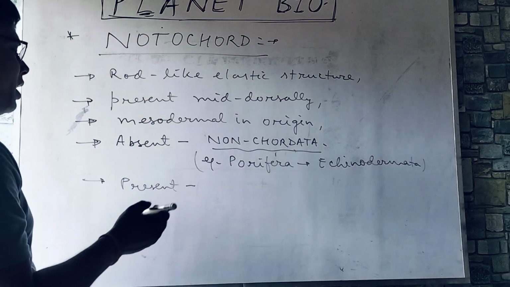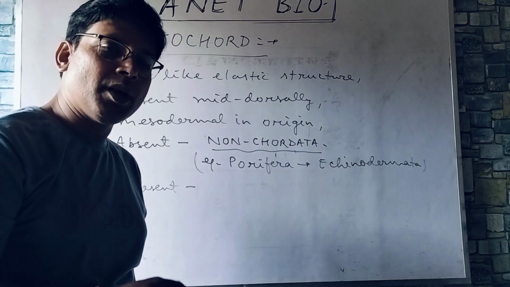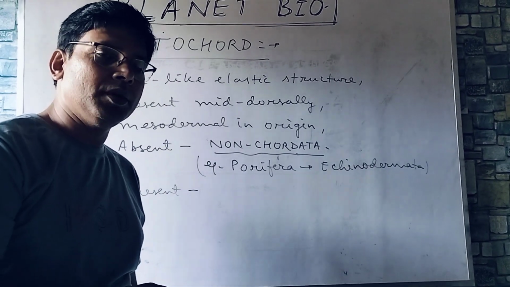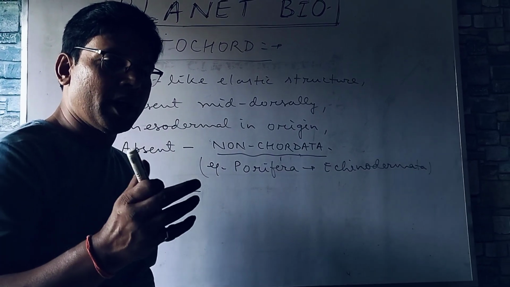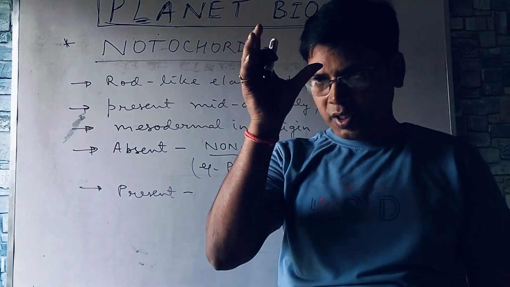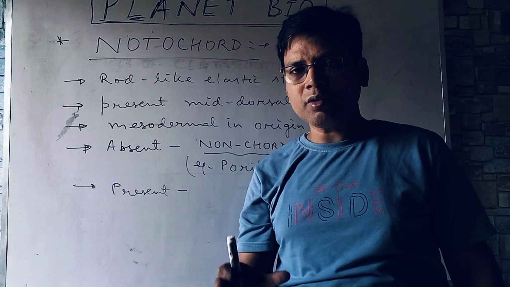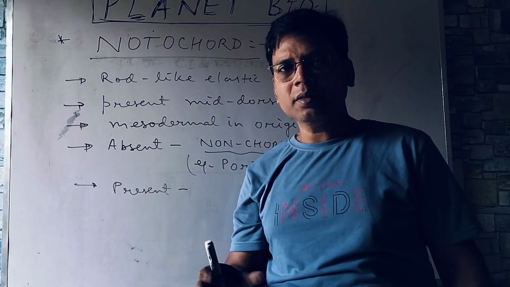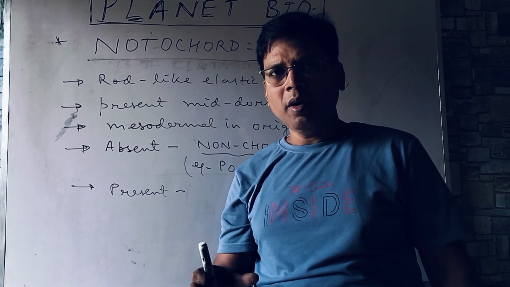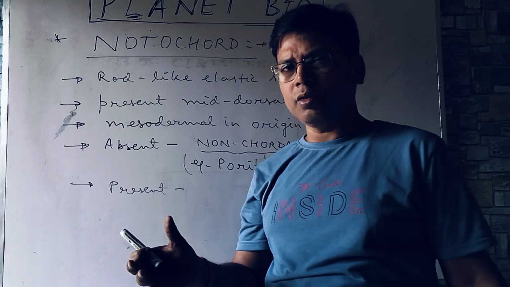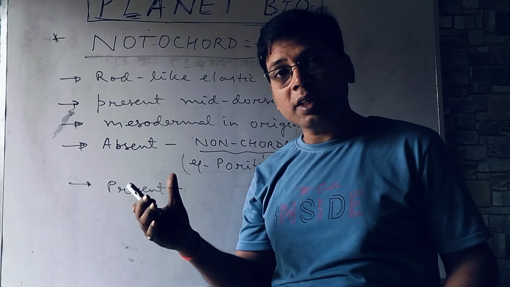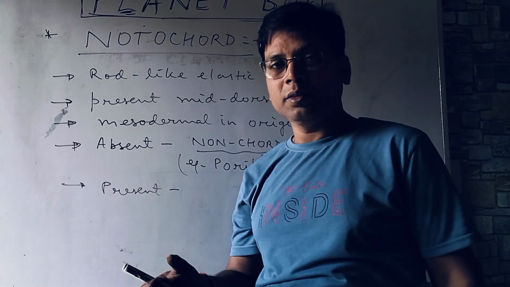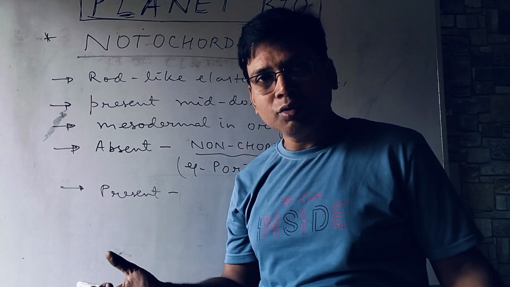But in higher chordates, it is replaced by vertebral column, and it provides proper shape to the body, proper posture to the body, helps in movement, and several other functions also. So it is related to the skeletal system. It is not nerve cord and not related to the neural system.